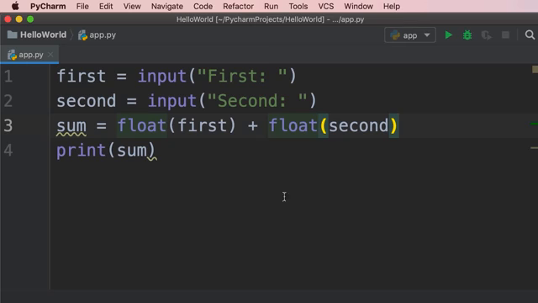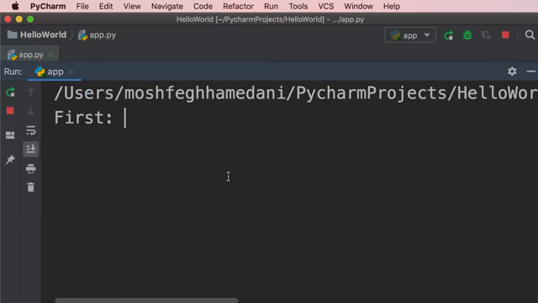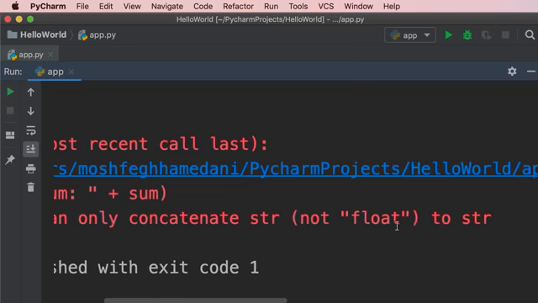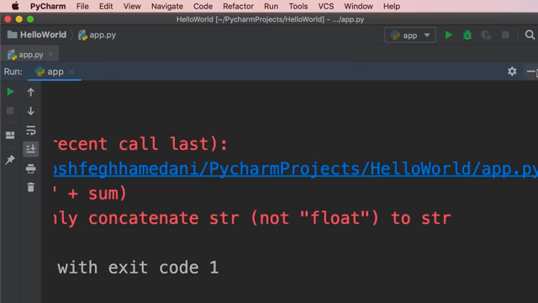Now, let's add a label over here. So "sum is" plus sum. Let's run our program one more time. 10 and 20. Once again, we got an error. The error is saying that Python can only concatenate strings, not floats, to strings.